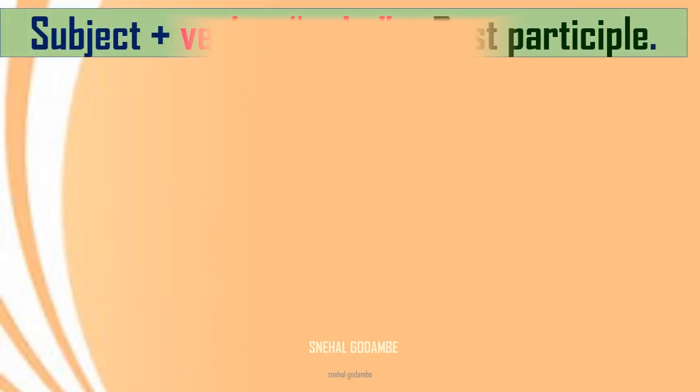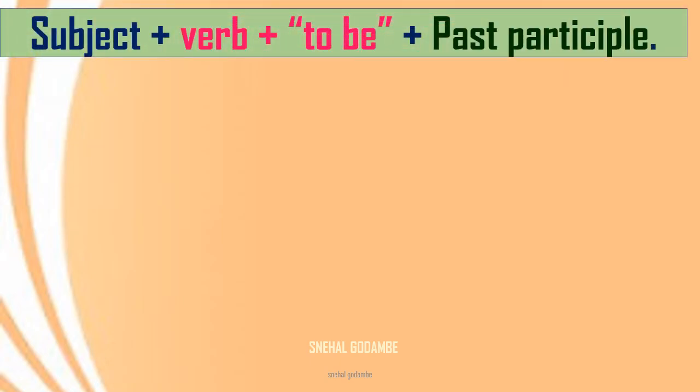Now we will conclude with a very important thing, that is the format of the passive voice sentence. So look here: subject plus verb plus form of be plus PP, that is past participle. We will do this by practicing some sentences.